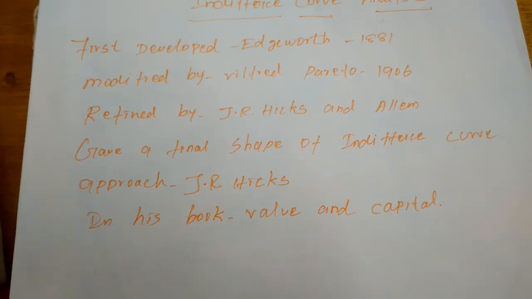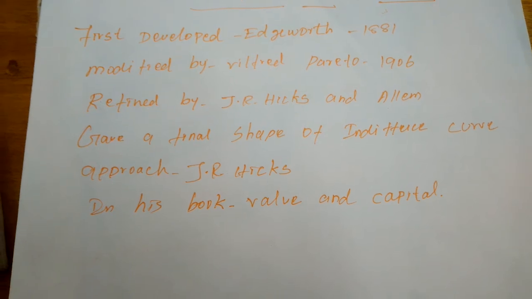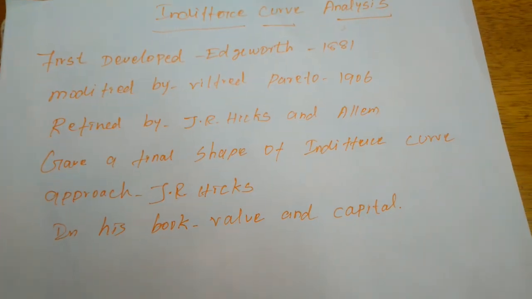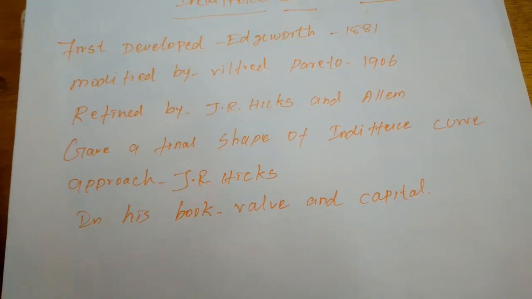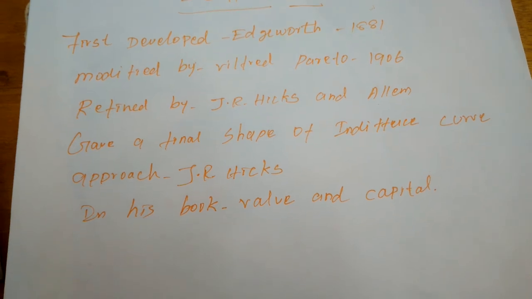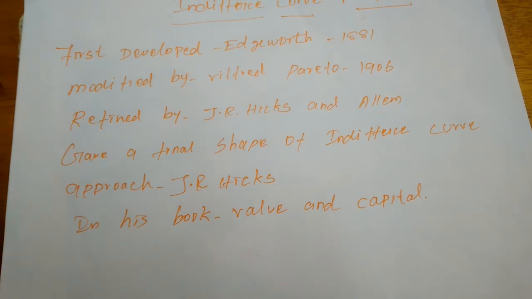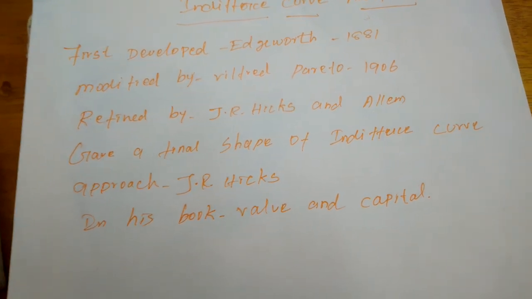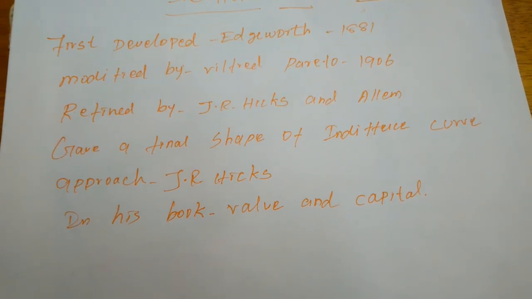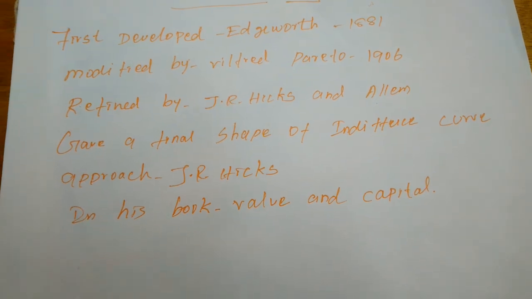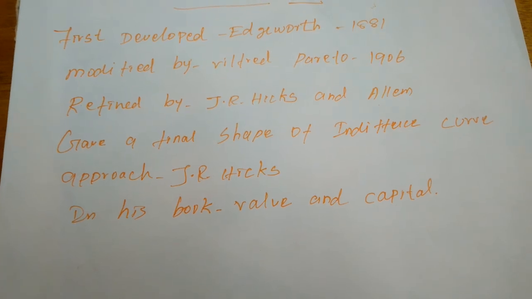A rational consumer usually prefers the combination of goods which gives him the maximum level of satisfaction. As a rational consumer, when consuming any commodities, he will always think to get more satisfaction at a lower cost. Normally, when we go to the market, we want to get more satisfaction with a low spending amount, right?